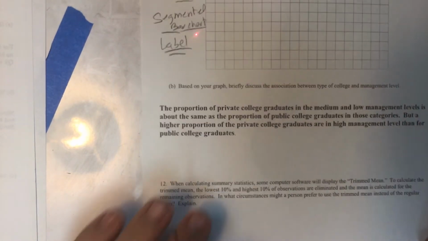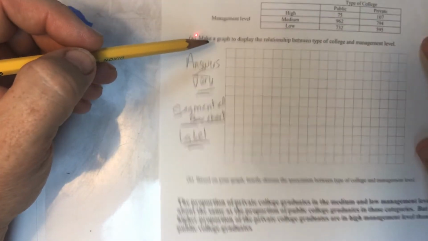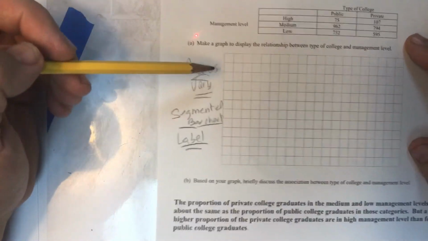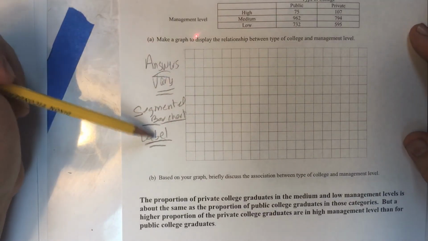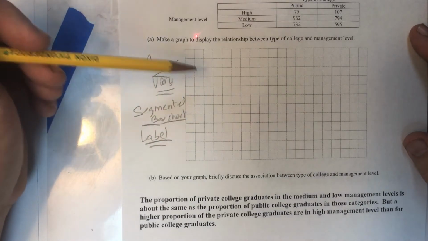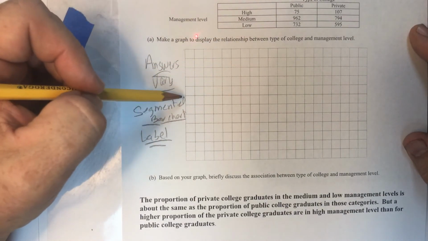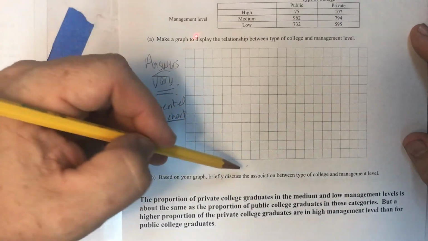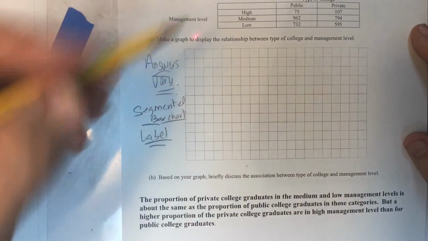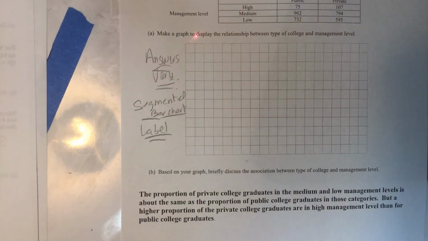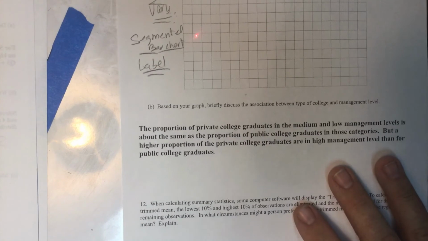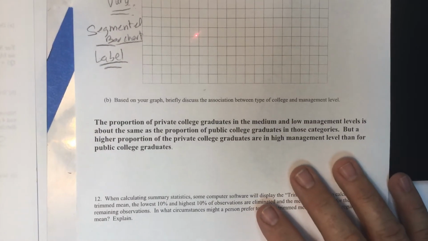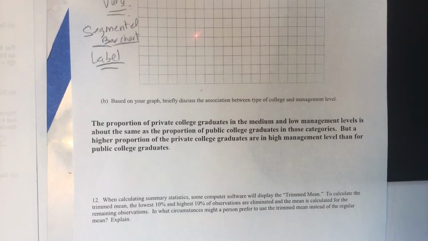All right. Again, don't forget we're comparing using association. So we want to do a segmented bar chart. Everybody's going to look a little different. So don't forget to label your sides. This side with percentages, this side with your data, high, low, medium, and then public school and all those different things. So that is the description based on the graph that you should have done correctly.